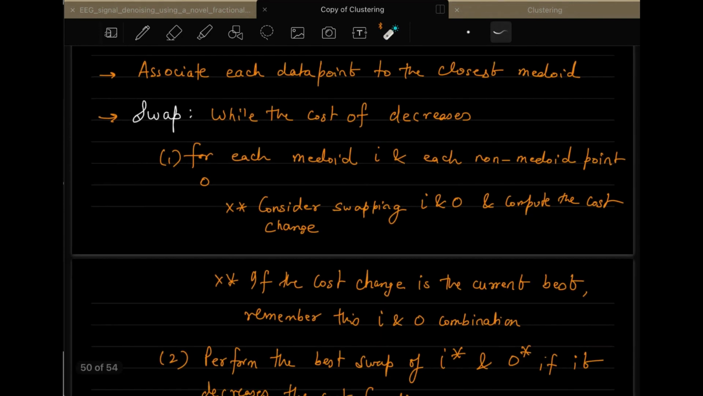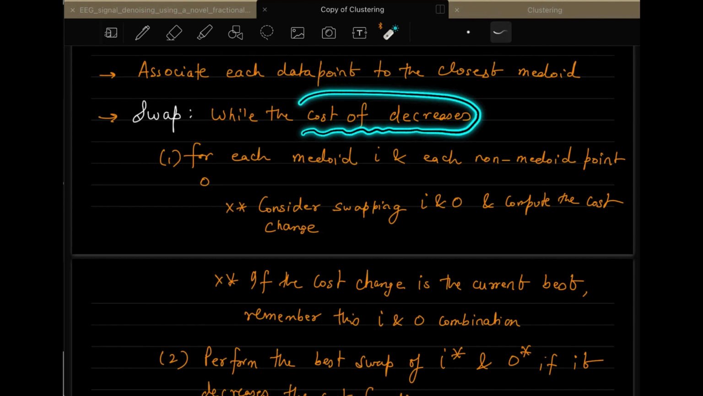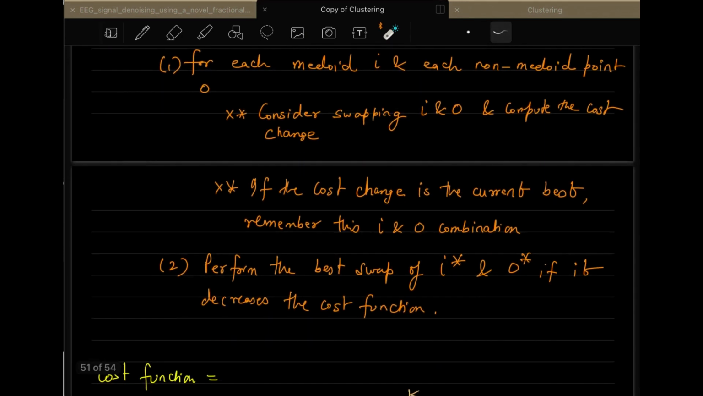If the cost changes and it is better than the current cost, in terms of it being less than the current cost, then you remember this swapping of I and O. But if it is not, then you do it again. So the cost is important. If the cost decreases when swapping the medoid with the non-medoid point, then you retain it. But if the cost increases, you do not change it. So you keep on doing this and you select the best swap.